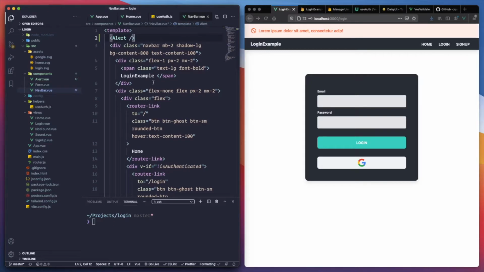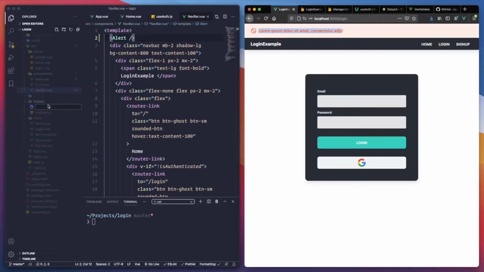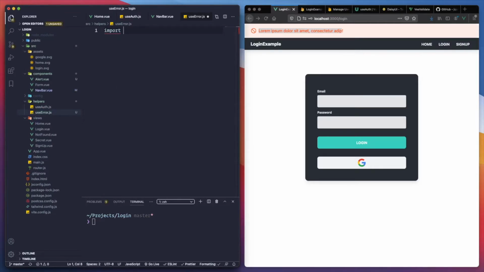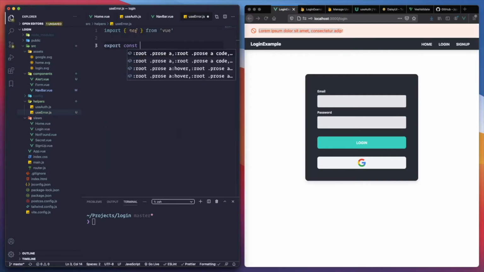But for that, let's create a helper function. That helper function will be in order to see if we need to load it or not, and about the message that needs to appear here. Let's call this one useError. Let's import ref from Vue, and we export const isError.